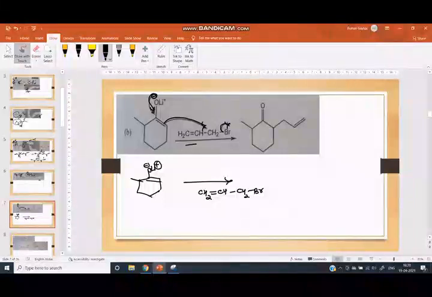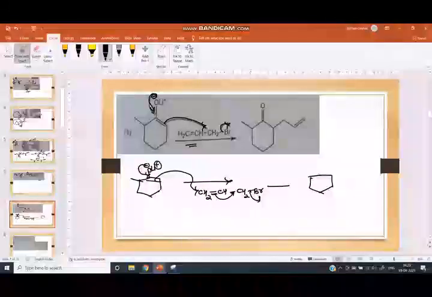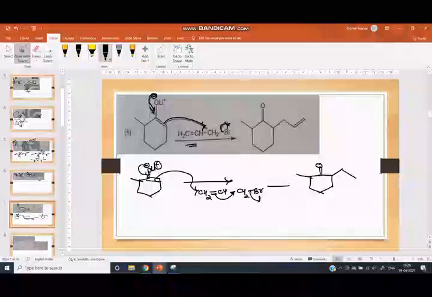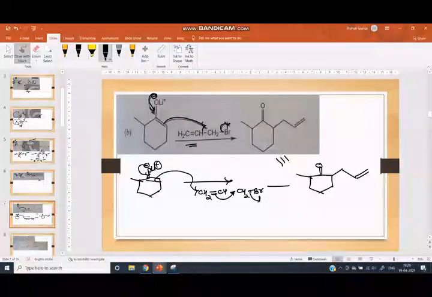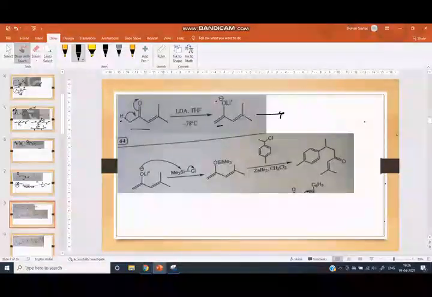Either this mechanism, or alternatively the O minus donates its electron here, this double bond attacks this carbon, this double bond shifts here, and one Br is eliminated, and we get here the methyl group, the CO, the CH2, the carbon, and the double bond. These two products are similar. Next question: this is the starting material, and it reacts with LDA.